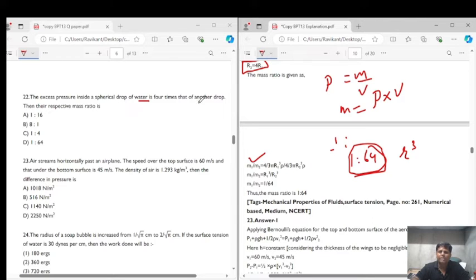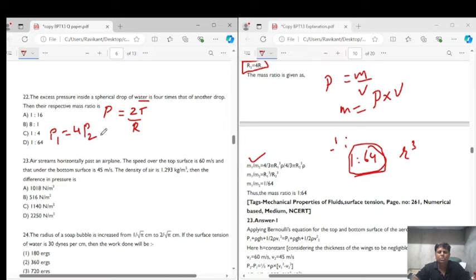Here they are saying that the pressure inside a spherical drop of water is 4 times that of another drop. So pressure inside is given as P is equal to 2T by R, right? Now there are two spheres, that is P1 is equal to 4 times P2, right?